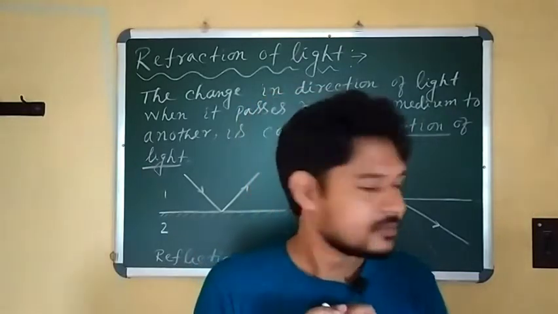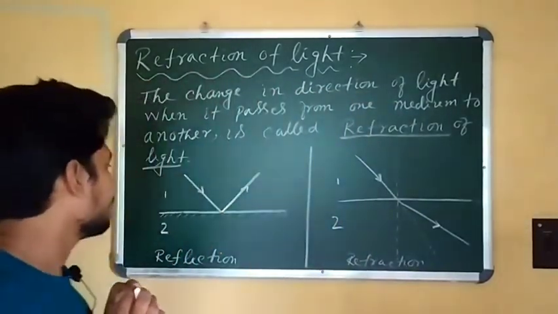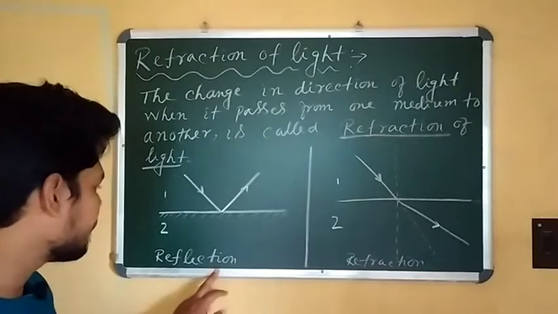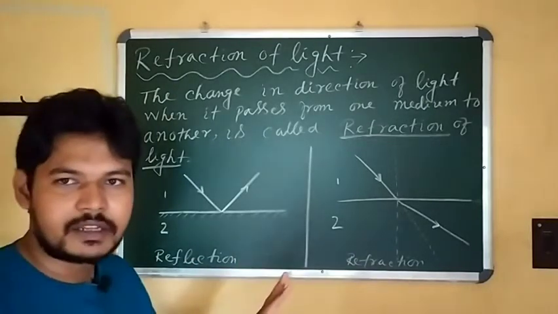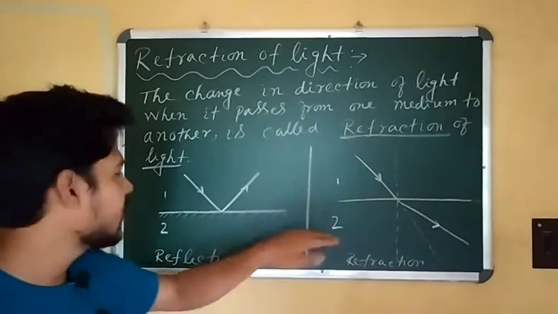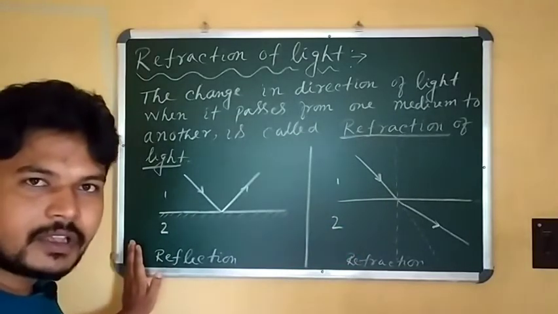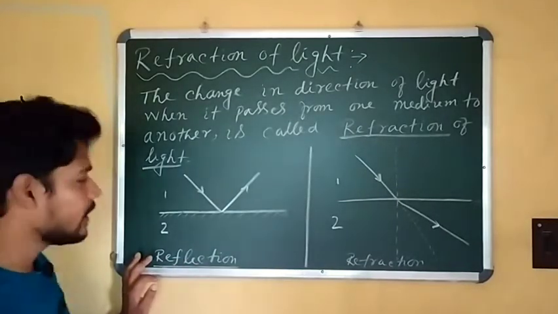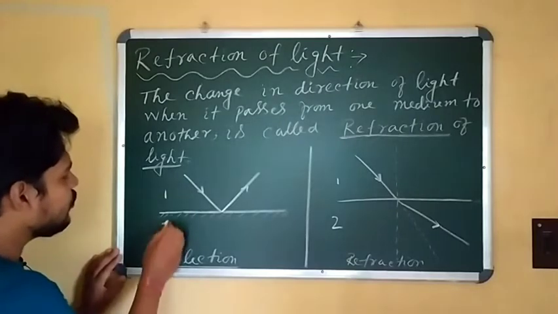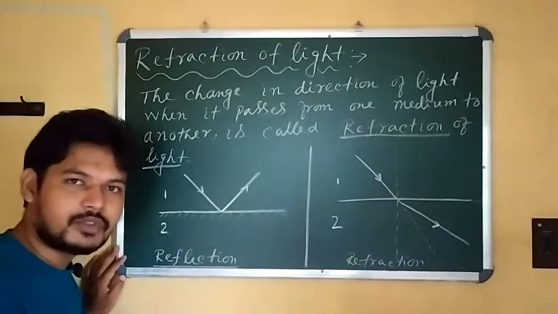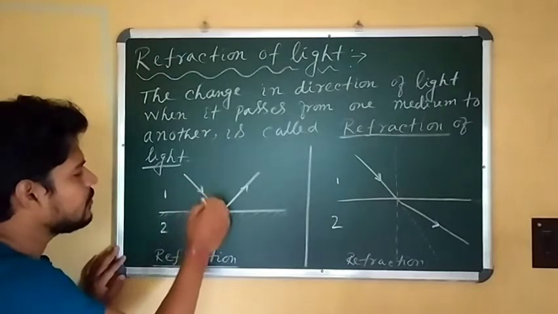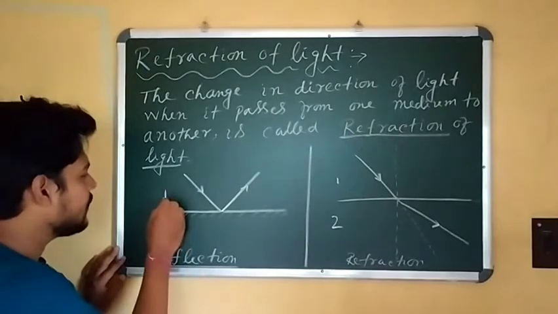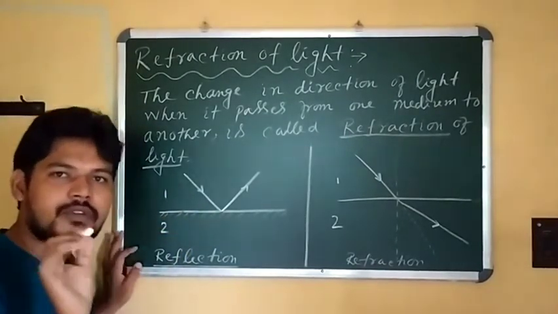Okay, let's start. To understand this, I have drawn two diagrams. On the left side is reflection, and on the right side is refraction. You have already learned reflection, so we start our discussion from reflection. Here I have taken two media, medium 1 and medium 2. Light is coming from medium 1, and the boundary surface between the two media separates medium 1 and medium 2.